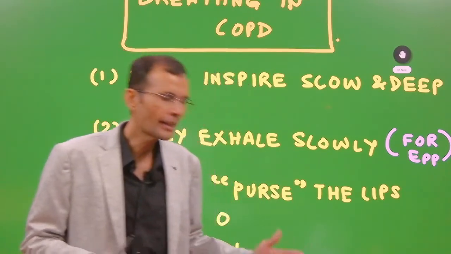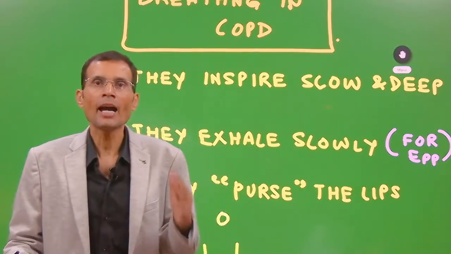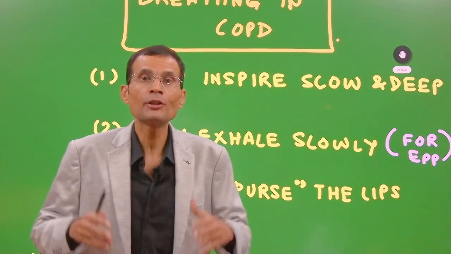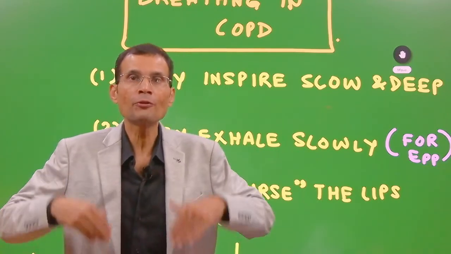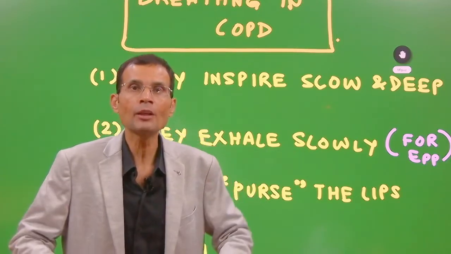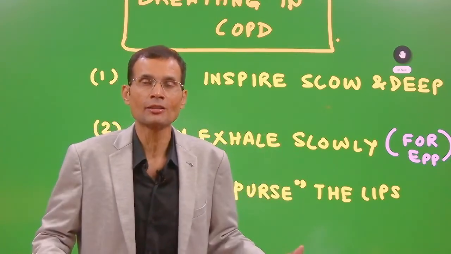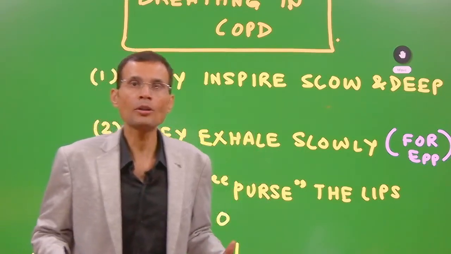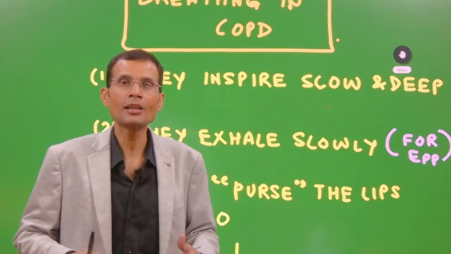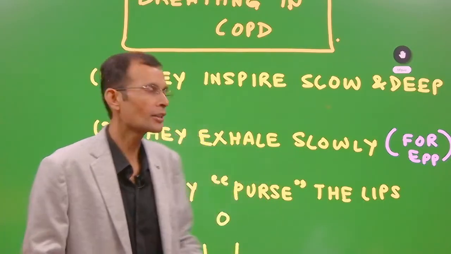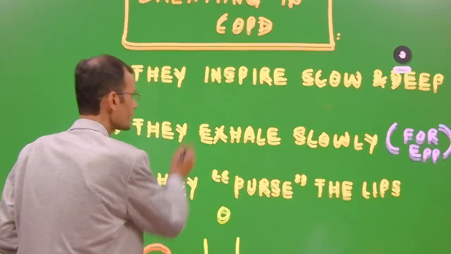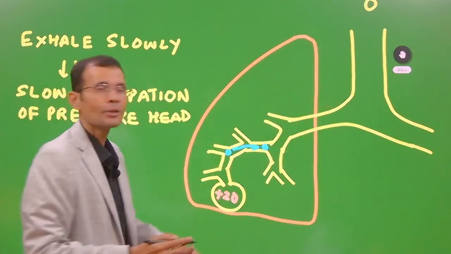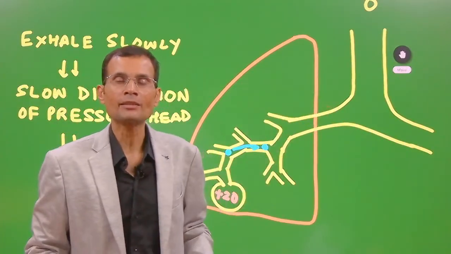Slow and deep inspiration would mean deep forceful inspiration. The more forceful the inspiration, the more negative the intrathoracic pressure will be. You must have heard this, you must have read this, that the deeper the inspiration, the greater the negative intrathoracic pressure, and greater negative intrathoracic pressure will help open up the airways.